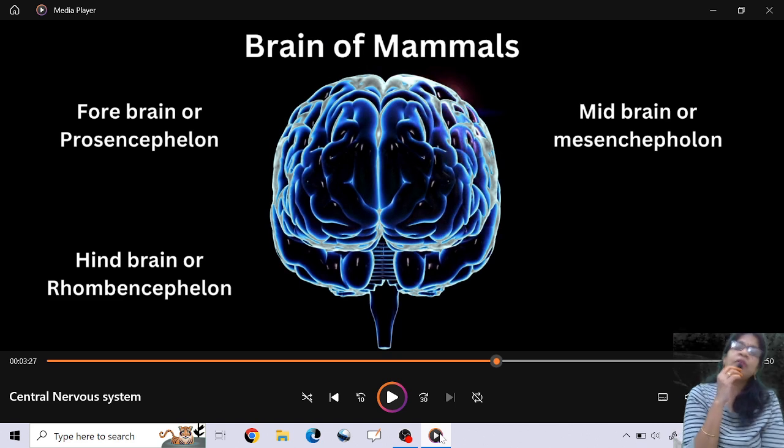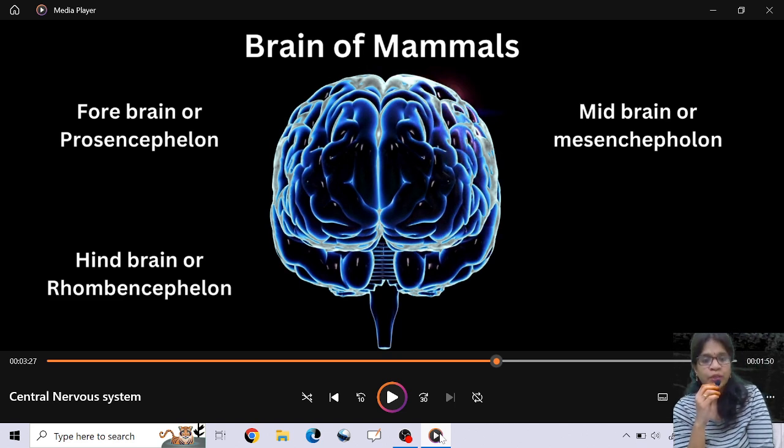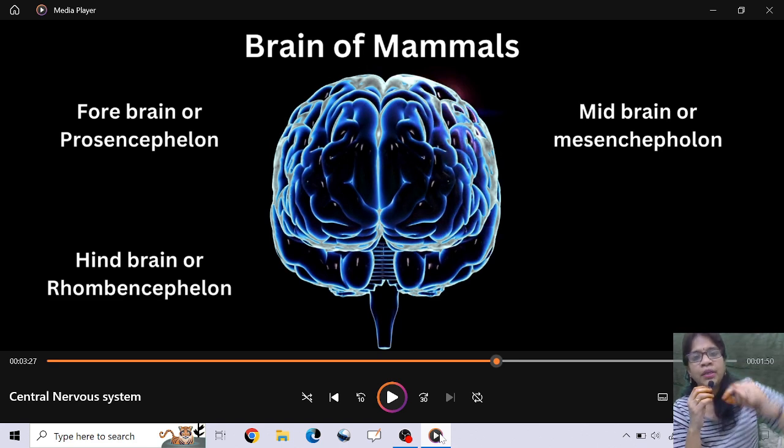The diencephalon is one important part of the forebrain. I told you the forebrain is mainly divided into olfactory lobes, cerebral hemisphere, and the diencephalon. The diencephalon is important because it contains the pineal body on its roof, and at the posterior part you have an infundibulum stalk to which the pituitary gland is attached.